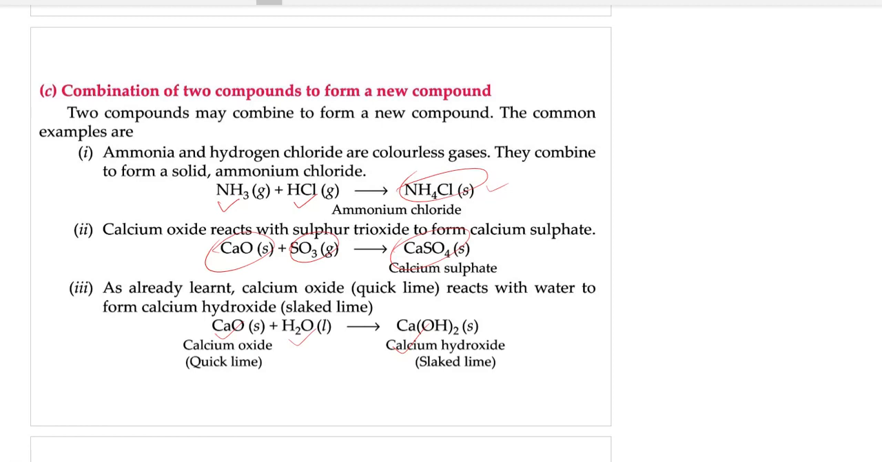Calcium oxide plus sulfur trioxide gives calcium sulfate. Calcium oxide is a compound, sulfur trioxide is a compound, gives you new compound calcium sulfate. Then calcium oxide plus water gives calcium hydroxide. Quicklime plus water gives you slaked lime, right?